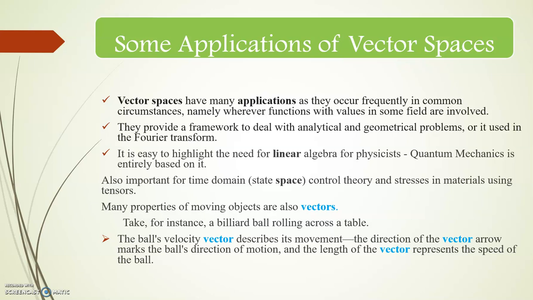The billiard ball is rolling across the table. So from that, the stick pointing the ball is the vector, and this ball is moving in some direction. So both the scalar and the vector are mentioned here.